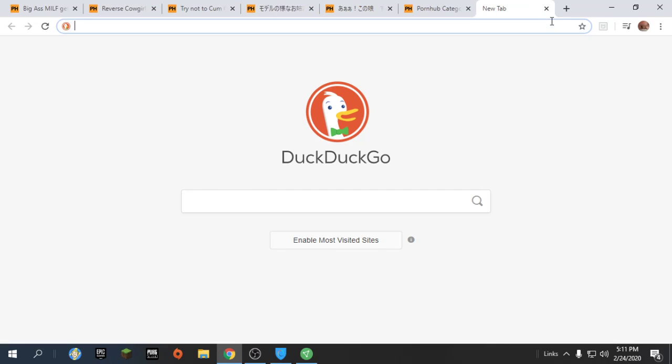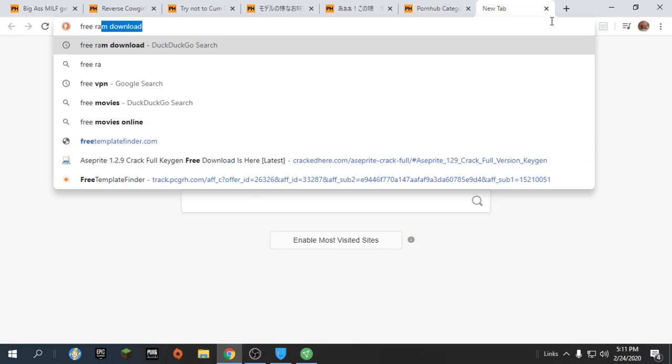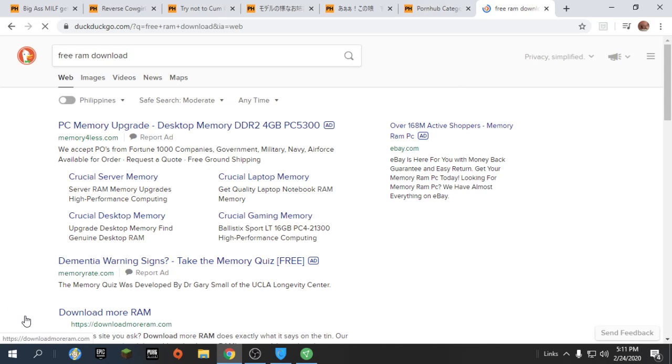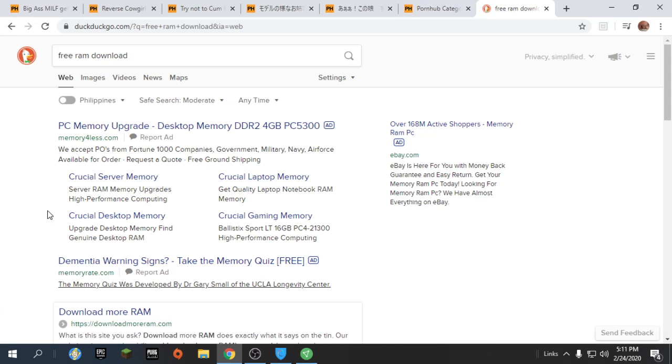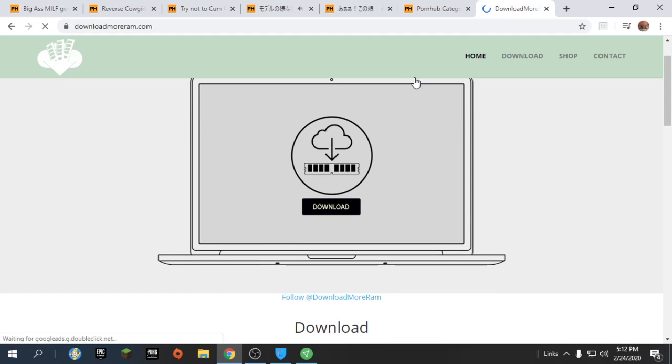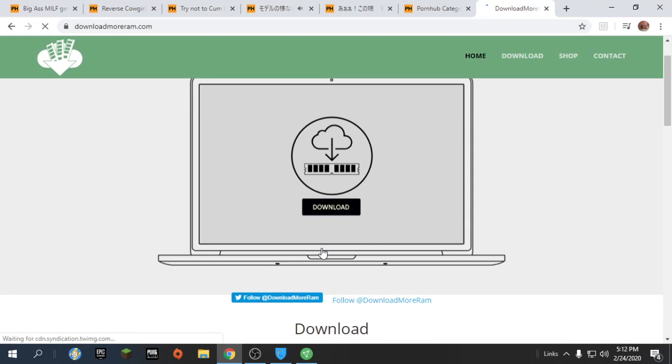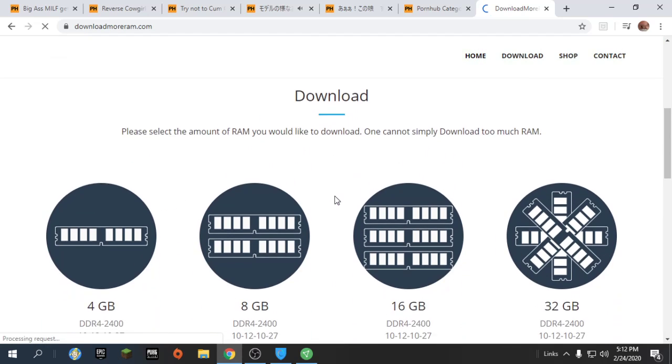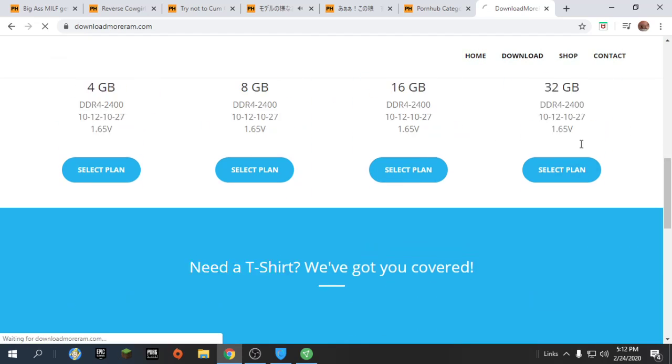Hey guys, I'm gonna show you how to get free RAM. Just download free RAM anywhere on Google, DuckDuckGo, anywhere, bro. Okay, go over here to download more RAM. Don't forget to turn off your antivirus for this, because it won't work then. Alright, okay. Download that. Okay, we gotta get the 32 GB.